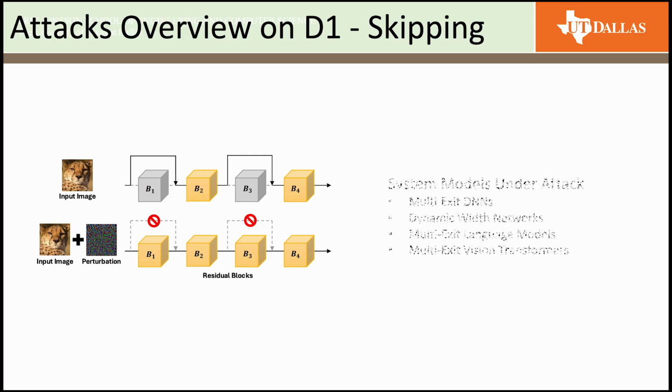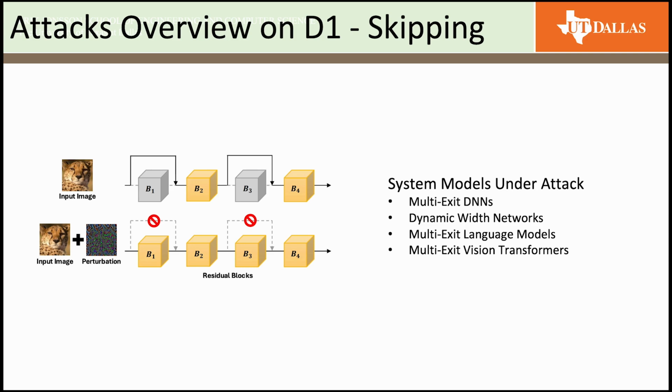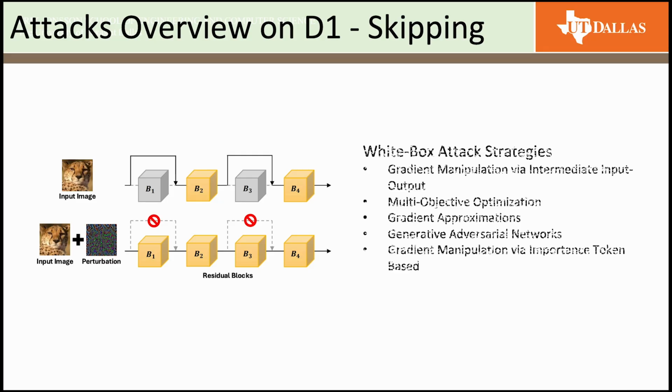Next, let's start briefly talking about attacks on the D1 skipping mechanism. Skipping is used in many systems such as multi-exit DNNs, dynamic width networks, multi-exit language models, and multi-exit vision transformers. These models use mechanisms like early termination or skipping blocks to save computations on easy inputs. But with attacks, the adversary introduces perturbations that suppress the skipping conditions. Instead of taking shortcuts, the model is forced to process all residual blocks or gates every time, even on easy inputs. We found five white-box attack strategies.